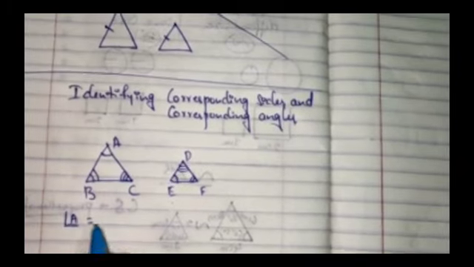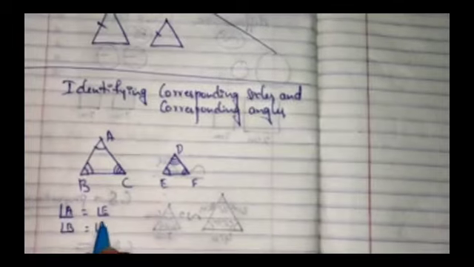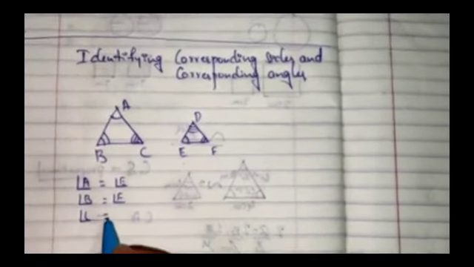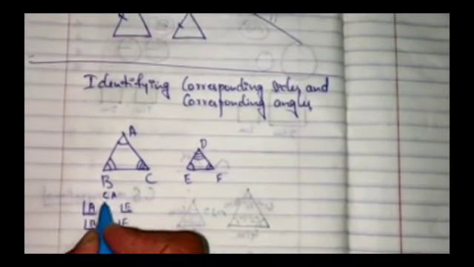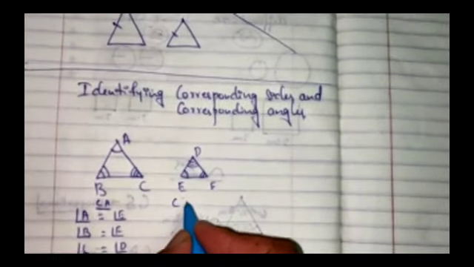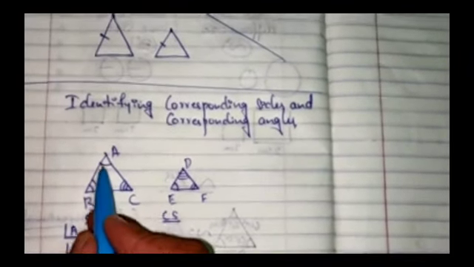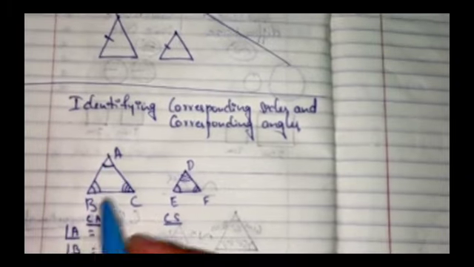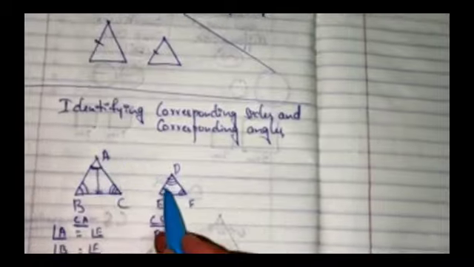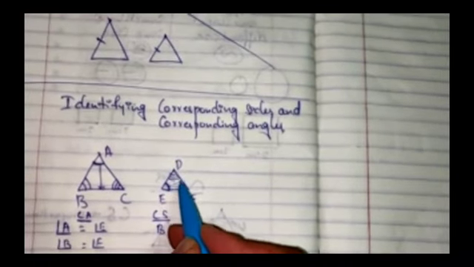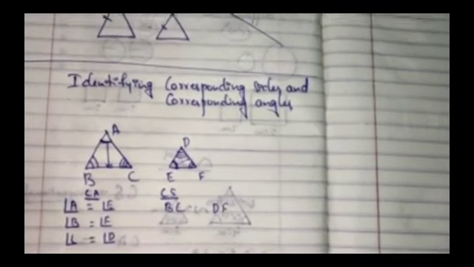As you know, angle A is equal to angle E, angle B is equal to angle F, angle C is equal to angle D. So what are these? These are all the corresponding angles. Let us understand how to identify corresponding sides. So as we know, angle A, as I have drawn a single bar, the opposite side to it is BC. So single bar in the next triangle is angle E, opposite to it is DF. These two are corresponding sides.